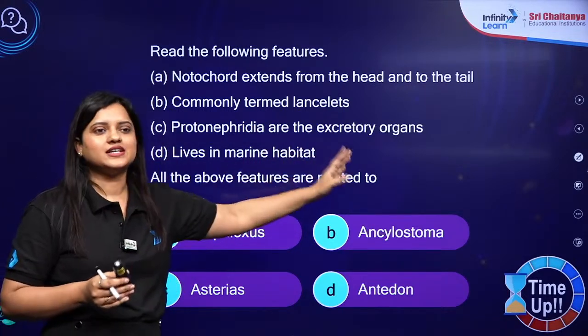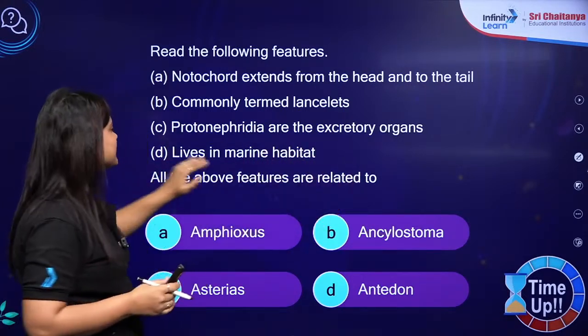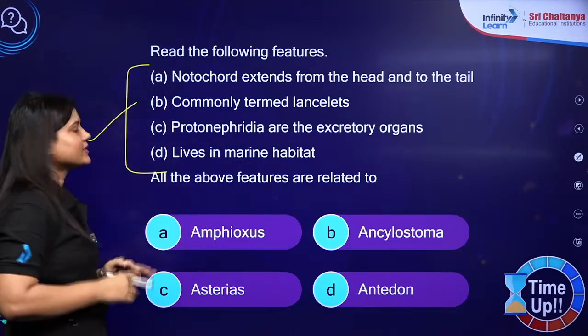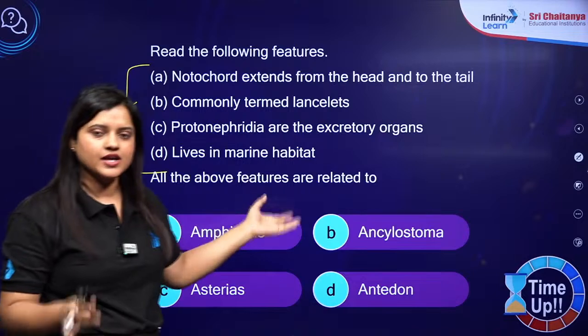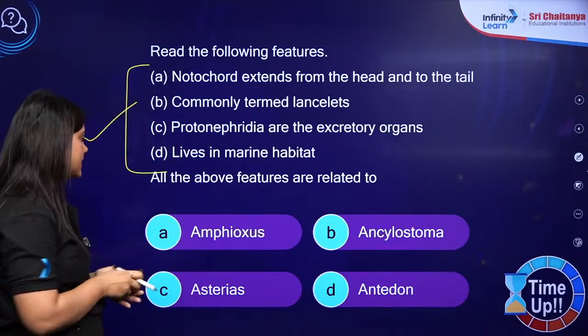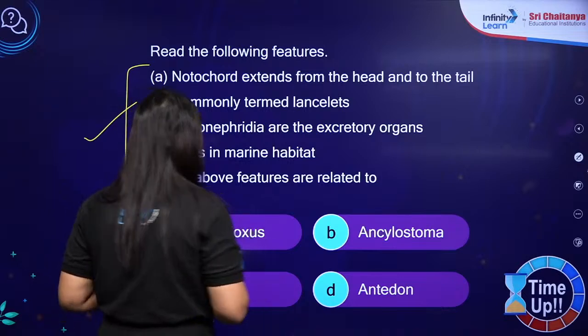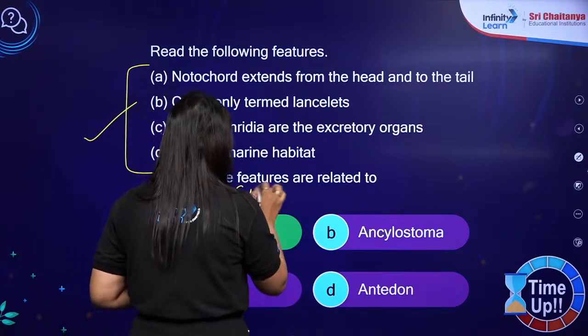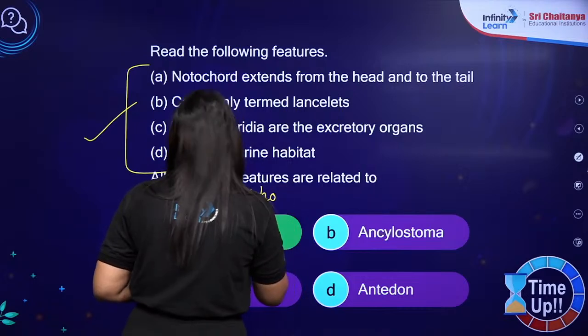Protonephridia are the excretory organs. Lives in marine habitat. So these are 4 important statements related to cephalochordata given in NCERT which we should know anyway. We have got the answer. The answer is amphioxus, cephalochordate. Right? Cephalos means head.